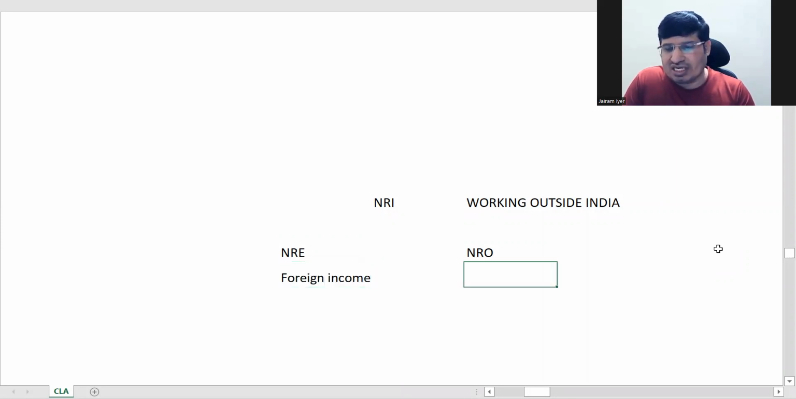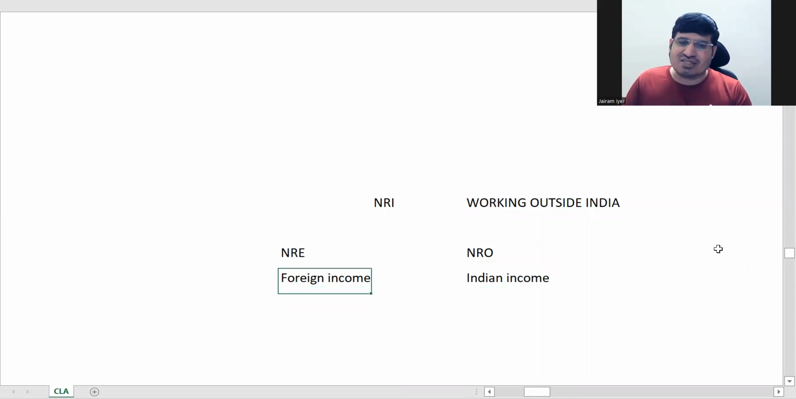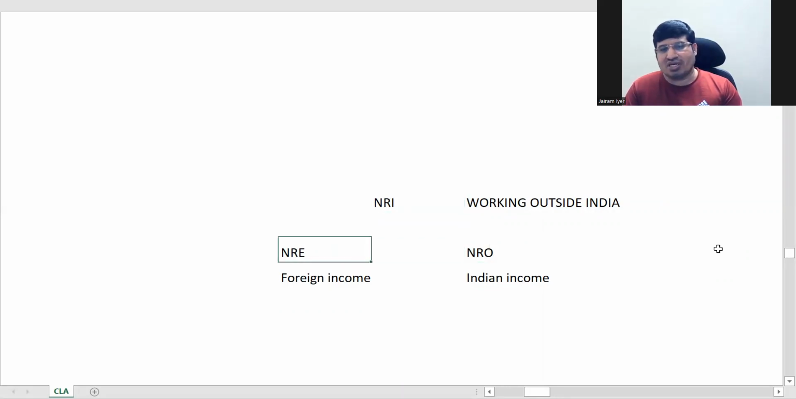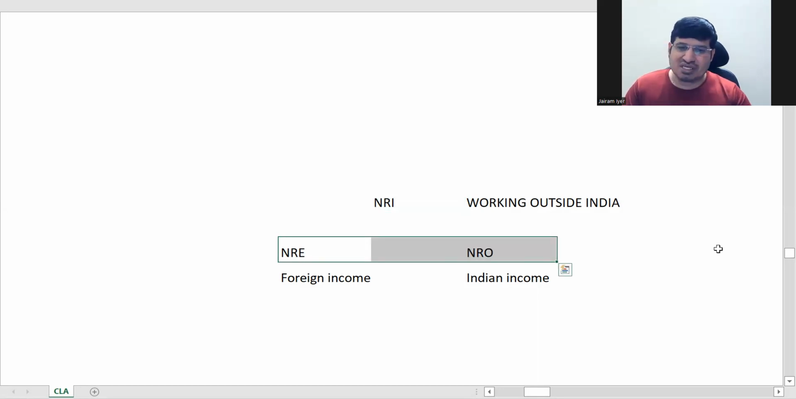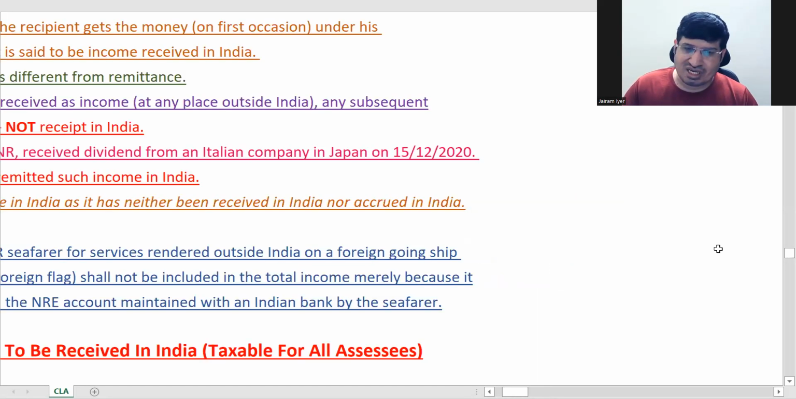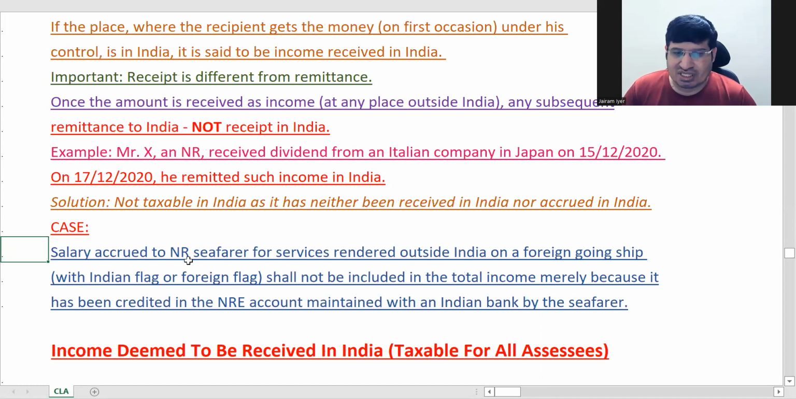Okay, and all Indian income is parked in this account, basically for ease of taxation. So these are the two kinds of accounts any NRI holds, or even if the person is not an NRI. These can be the two different types of accounts based on classification of income as foreign and Indian income. So for this seafarer, his amount got credited in the NRE account.